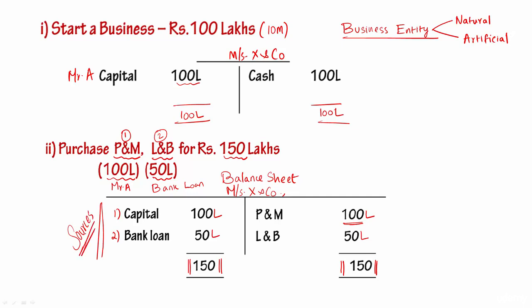X and Co. has got money, and it also shows me the uses, that is where this money has been used. They have raised money from owners and bankers, and that has been used for acquiring plant and machinery and land and building. Okay, but even now it is not yet complete because they have not started any of their activity, production activity, sales activity.